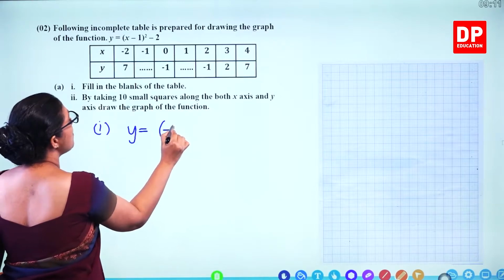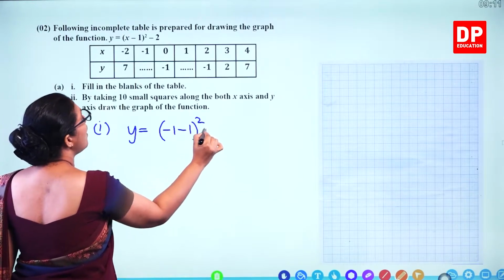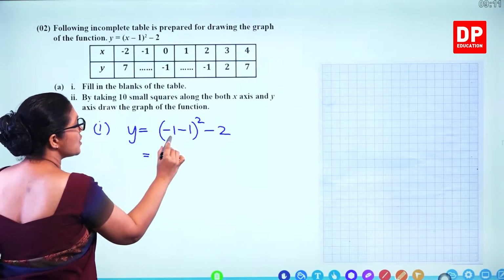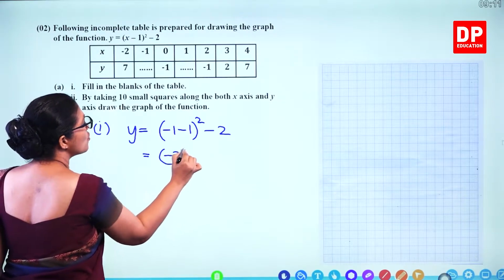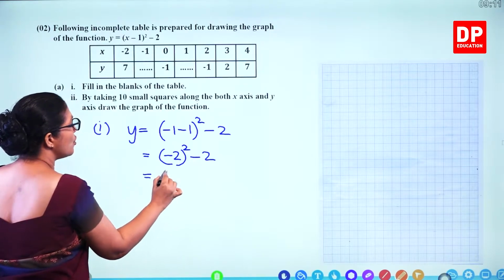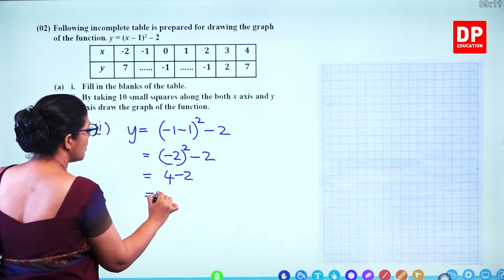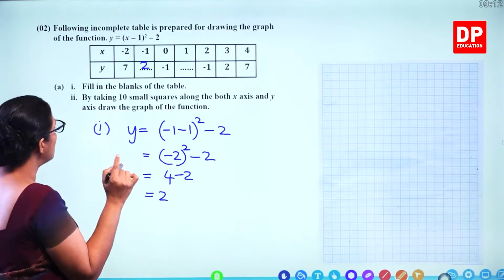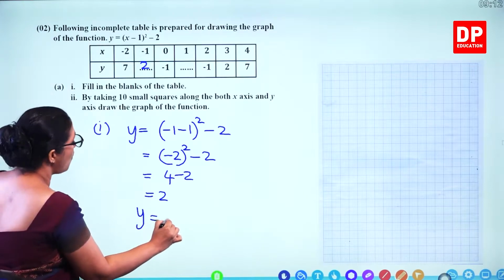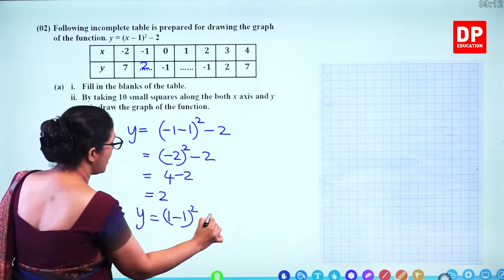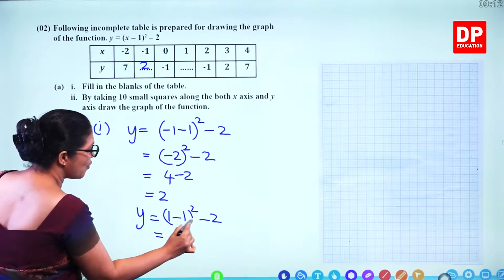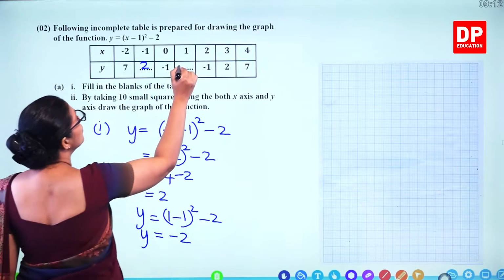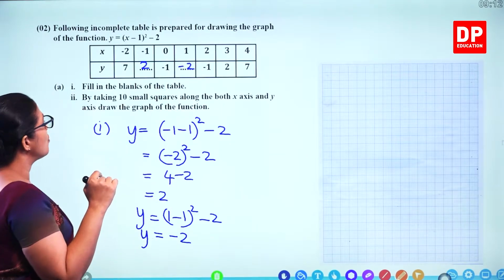So substitute minus 1: (minus 1 minus 1) squared minus 2. You get 4 minus 2, that's 2. So this is 2. What's the value when x equals 1? (1 minus 1) squared minus 2. That means 0 minus 2 is minus 2. So y equals minus 2.